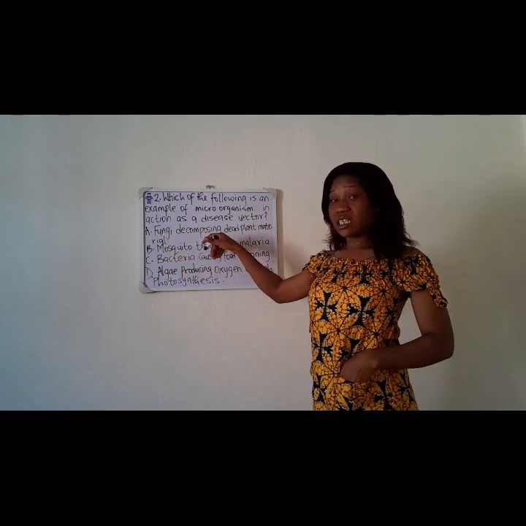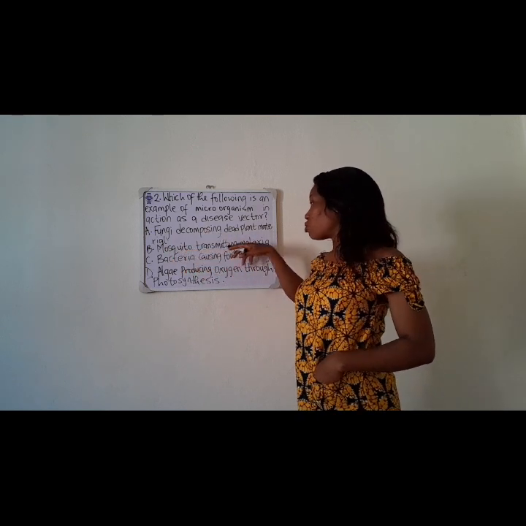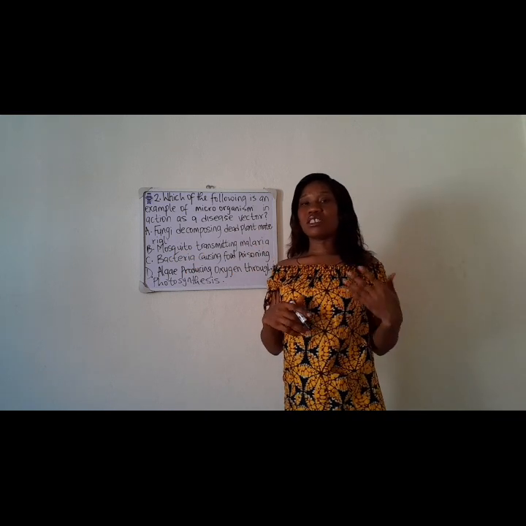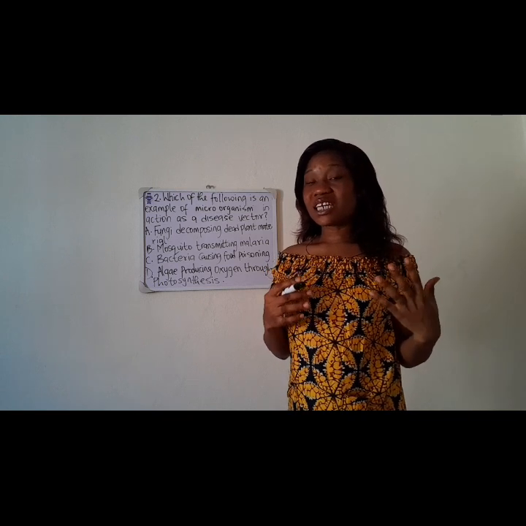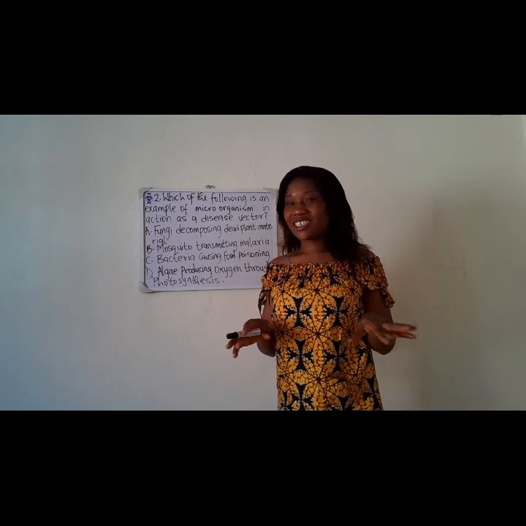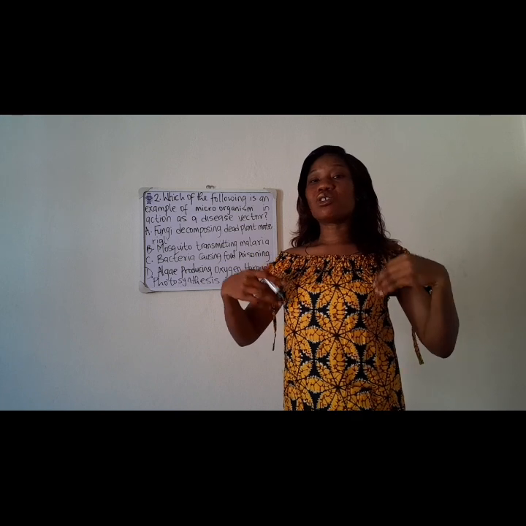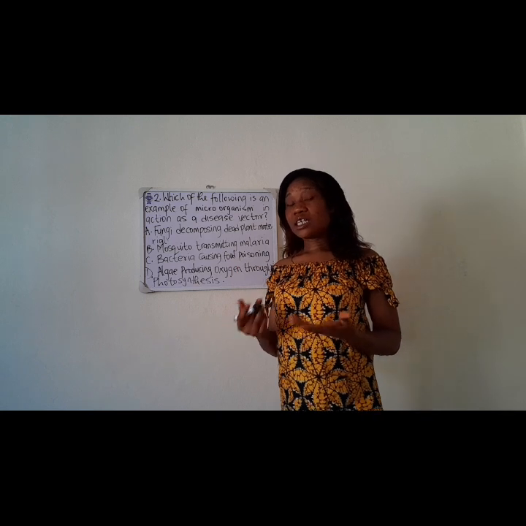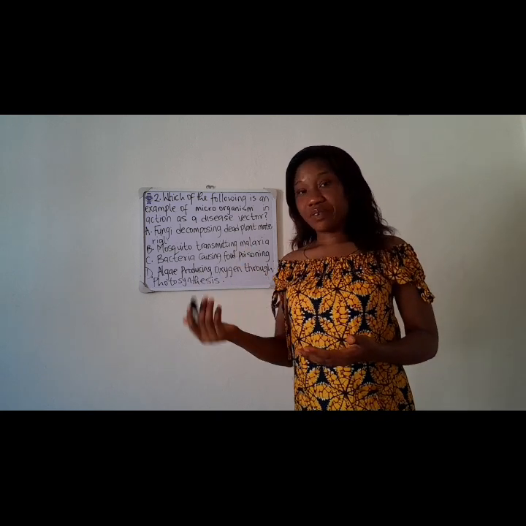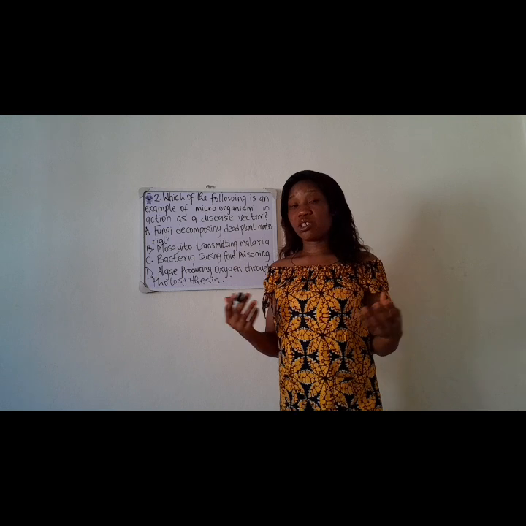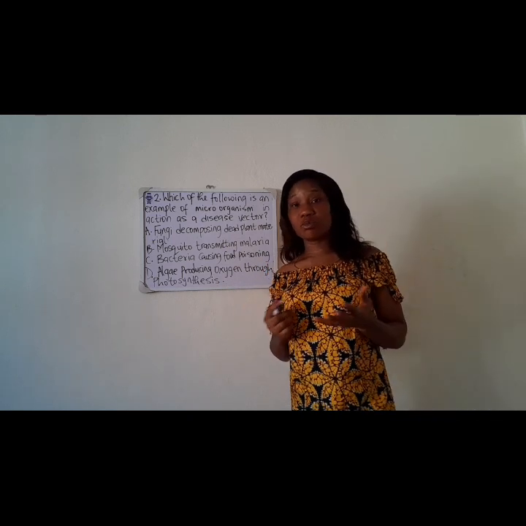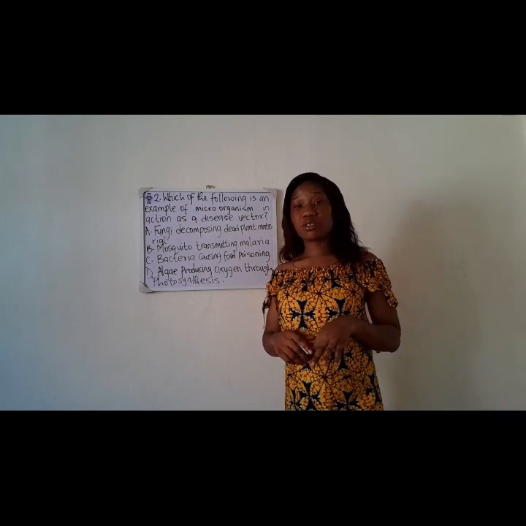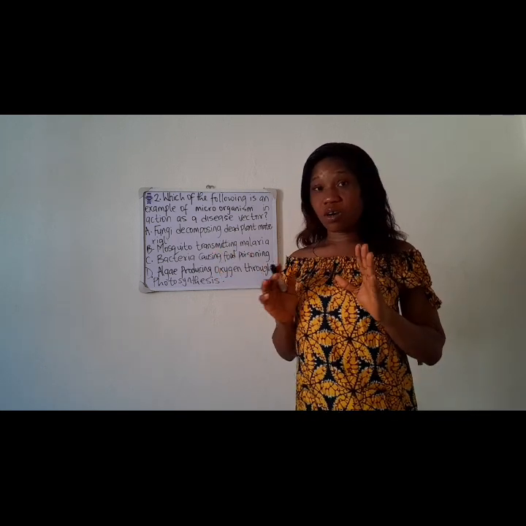Then B says, mosquito transmitting malaria. What does it mean? A mosquito is an insect, but it doesn't stop there. A mosquito has the ability to transmit a disease-causing organism we know as plasmodium, and that plasmodium is what will cause malaria. We have about 4 species of plasmodium: Plasmodium ovale, Plasmodium falciparum, Plasmodium vivax, and Plasmodium malariae, and these 4 are the major ones.